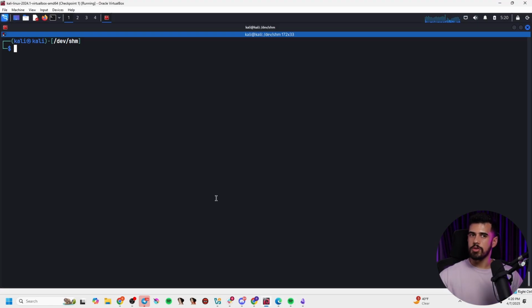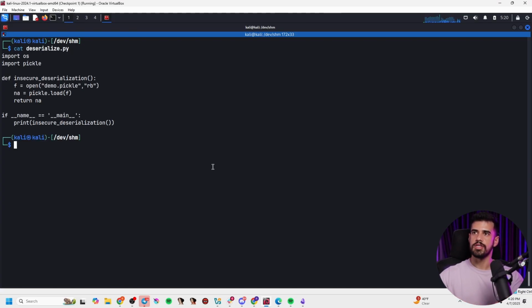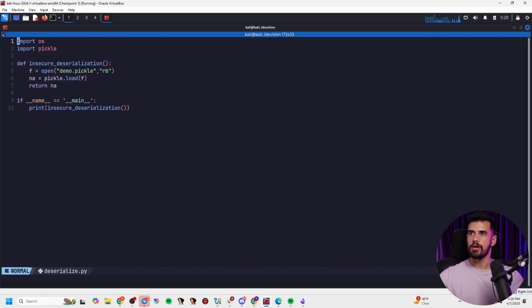In order to do that, I have a lab environment that I prepared, and all I have here is one file called deserialize.py. Maybe I'll take a look at this in a code editor, and we can see that this is using a couple of modules in Python, the OS module and the pickle module. The pickle module is what Python uses for serialization and deserialization. I have one function here, and I aptly named it insecure deserialization, because we are just reading some file called demo.pickle, and we are doing a pickle.load.